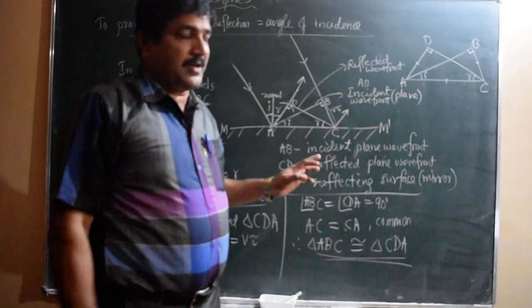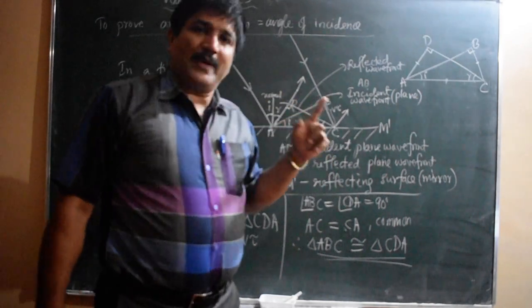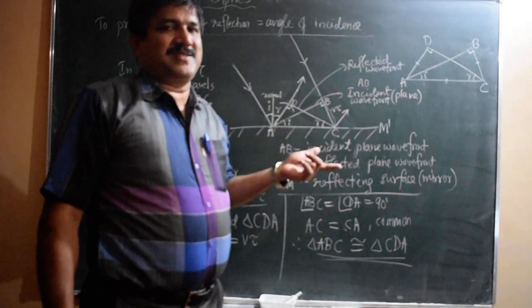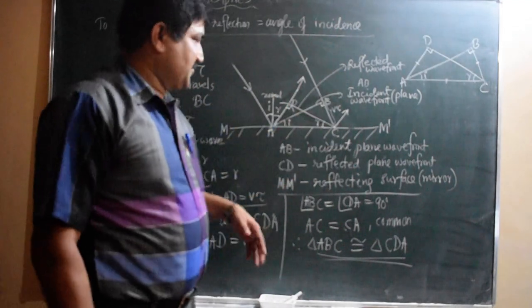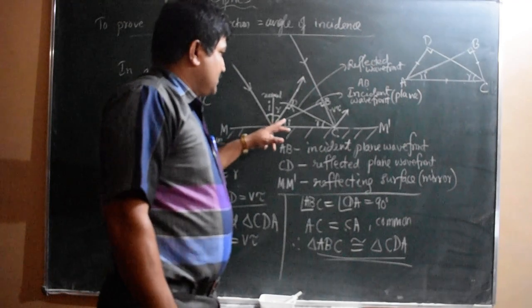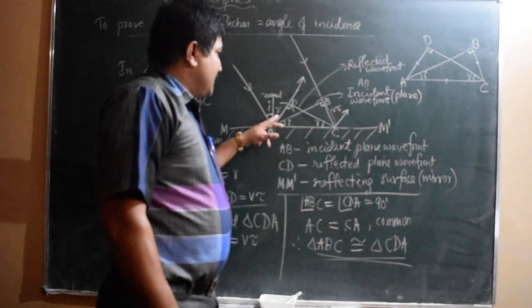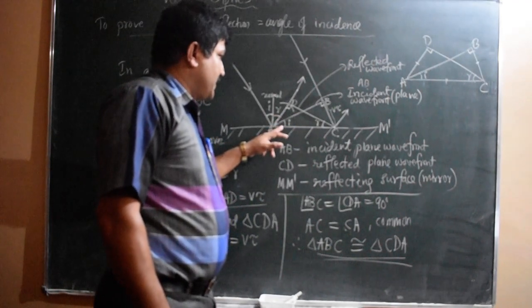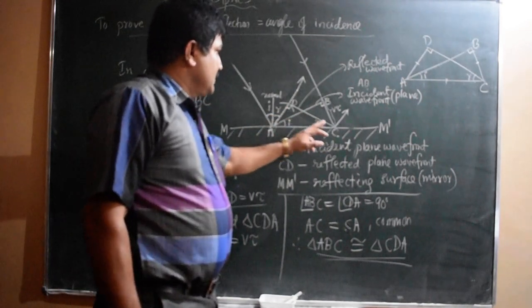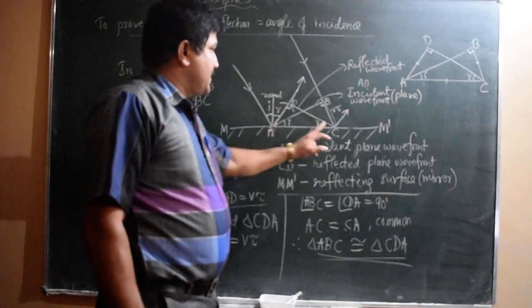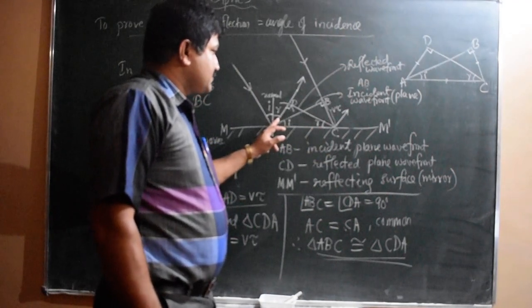Total is 90 degrees. So when two angles are there, one angle is theta, another angle 90 minus theta. If one angle is 90 minus theta, the next angle must be theta. So that's the logic. Then here also, this angle is R, so this angle is 90 minus R. Angle DAC is 90 minus R.